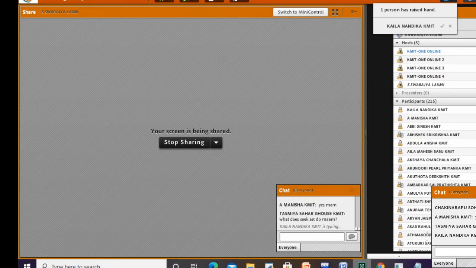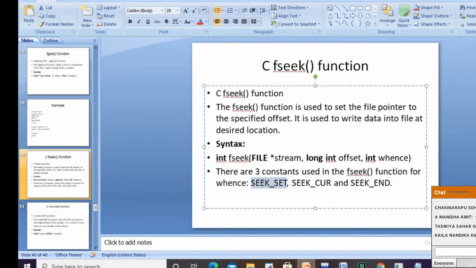Then what about Anisha? Nandika S. Is this clear to everyone?